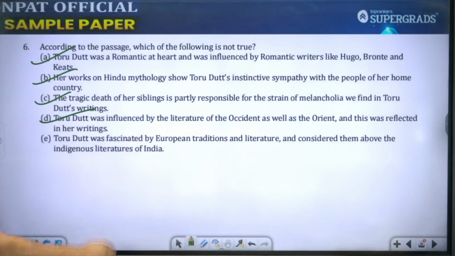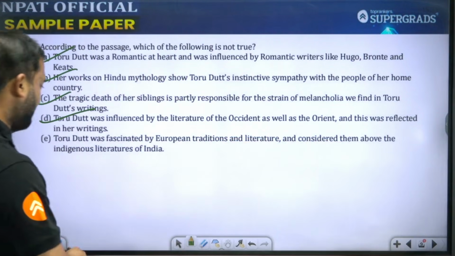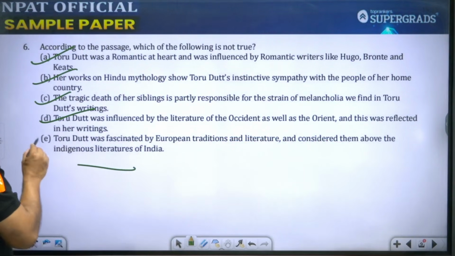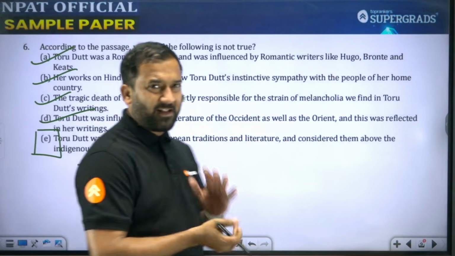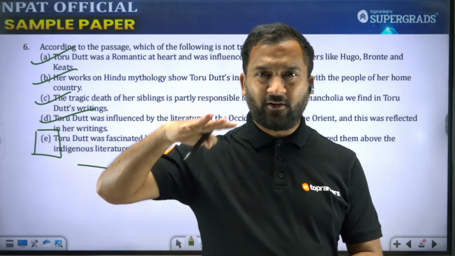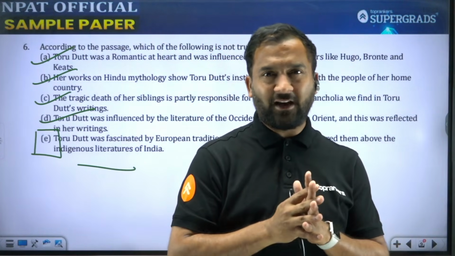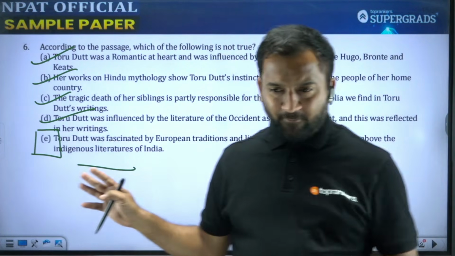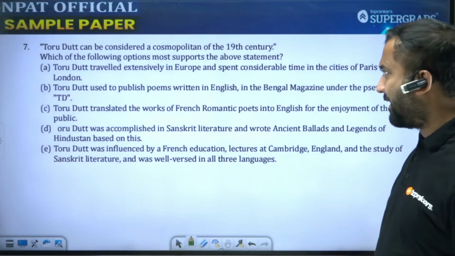Toru Dutt was fascinated by European traditions and literature and considered them above indigenous literatures of India. There's nothing in the passage that suggests that she considered something superior or inferior to the other. The passage only says that she had good knowledge of these three different languages. So this is something that is incorrect according to the passage.